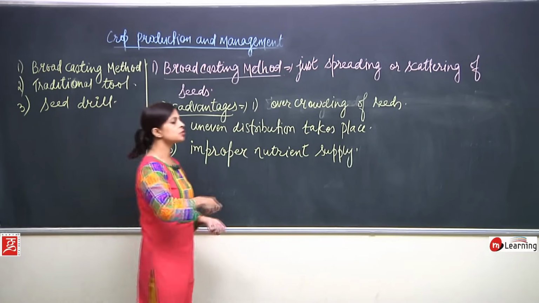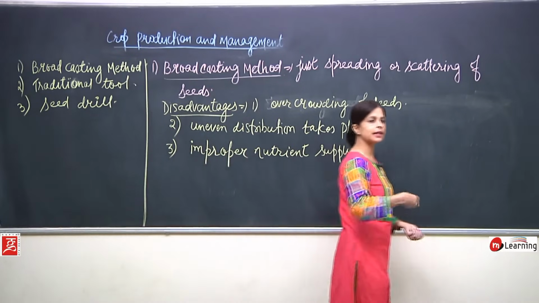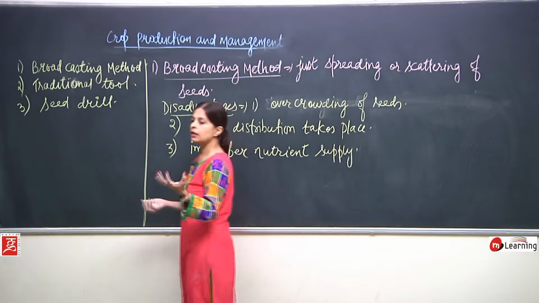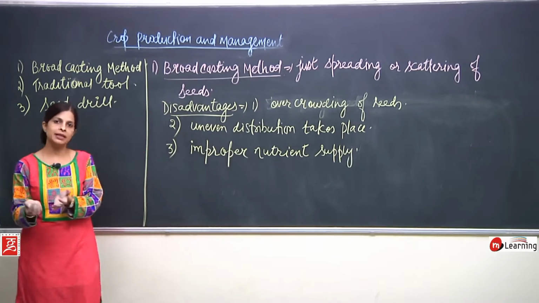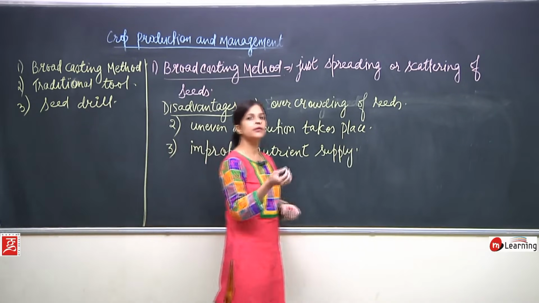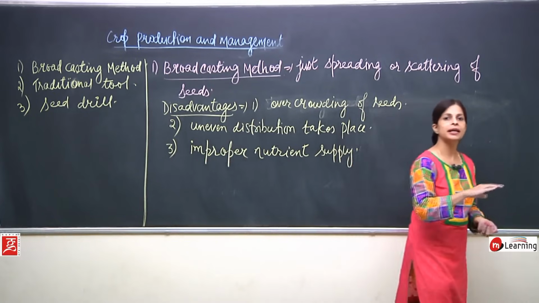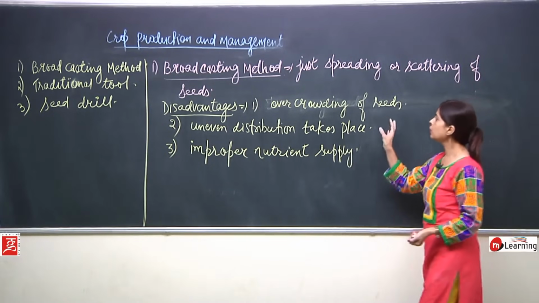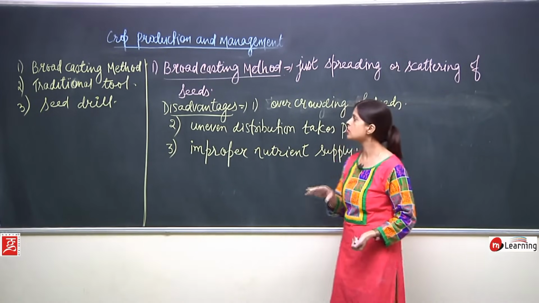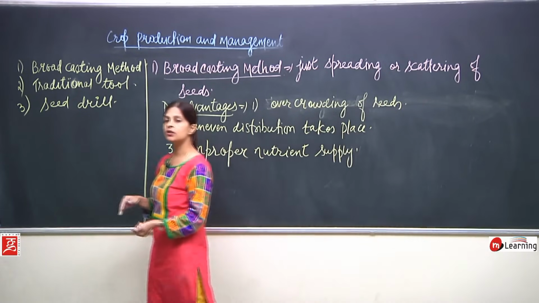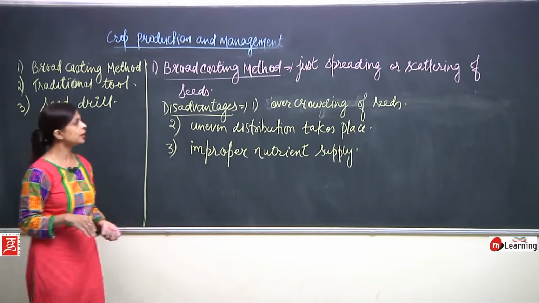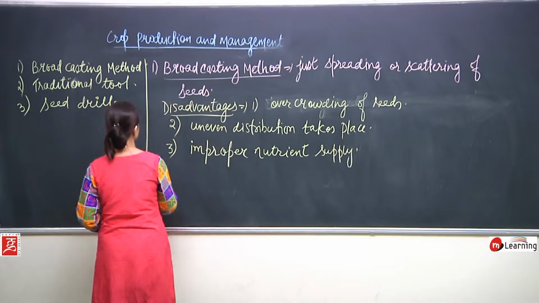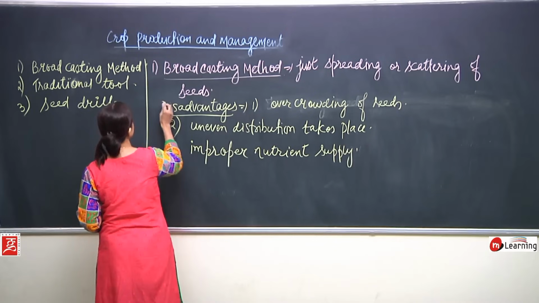What is the broadcasting method? Just spreading and scattering the seeds in a normal way. What can be the consequences of doing this? At one place many plants come out, and at another place very few. So an uneven distribution of seeds takes place, improper nutrient supply occurs and overcrowding of seeds can take place. So, this is not at all an advantageous method. It used to be used in the earlier days, in ancient times, and it is not working at all now. Now, the second method is the one we will discuss next.